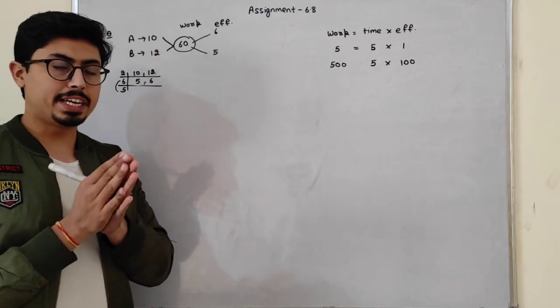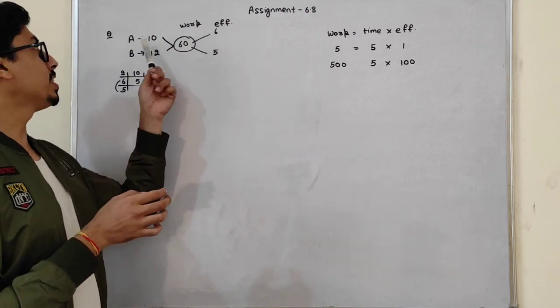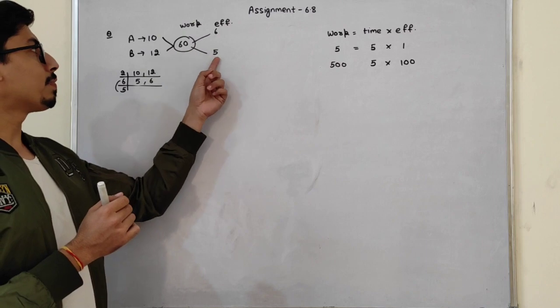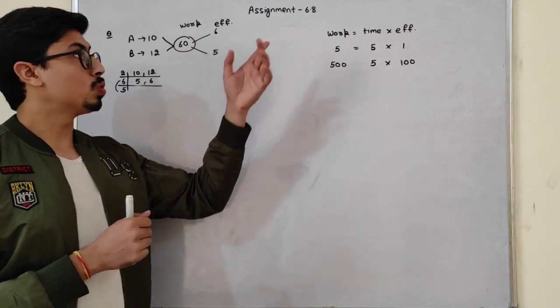So if I just multiply time and efficiency, 6 into 10 is 60, that is equal to the work. Similarly, efficiency into time, 5 into 12 is 60 itself. So this formula I can use.